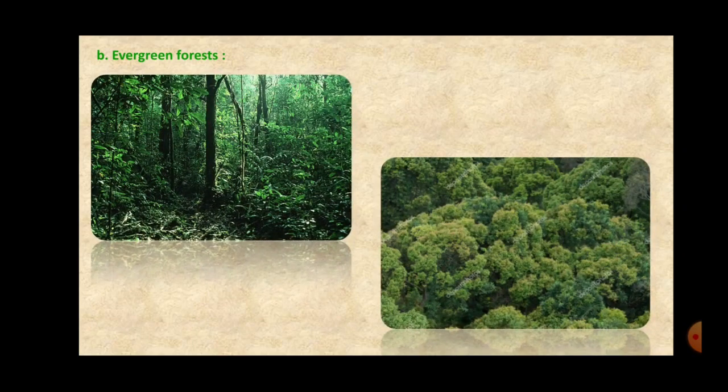Next is evergreen forest. As the name itself explains, evergreen forest. The forests which are always green, thick, dense forests, they are called the evergreen forest. Now, the evergreen forest is a natural ecosystem where varieties of plants, animals and abiotic factors are found.